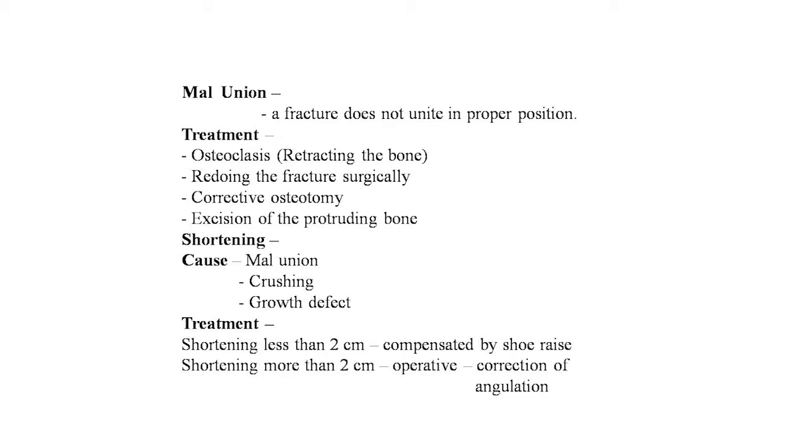Treatment of the malunion: osteoclasis, refracturing the bone, redoing the fracture surgically, corrective osteotomy and excision of the protruding bone. This is the treatment in malunion. Now, for the shortening, causes are malunion, crushing and growth defect. These are the causes behind the shortening of the limb, and treatment is, shortening less than 2 cm compensated by shoe raise, and if the shortening is more than 2 cm, operative correction of angulation. Here the Ilizarov technique is the best for lengthening the fractured limb or shortened limb.